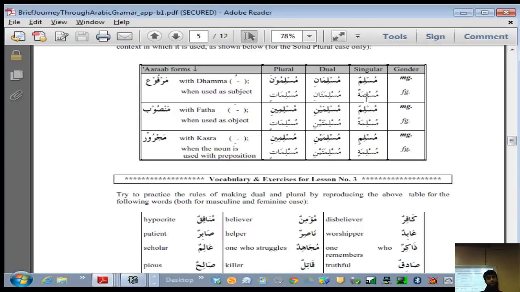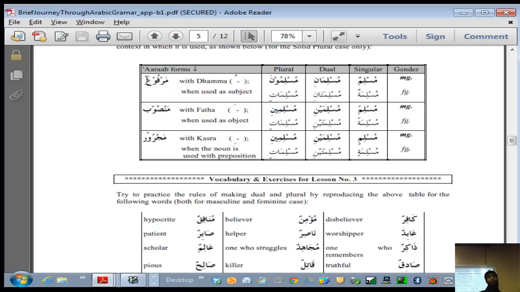So, Muslim, you want to make it plural, you're going to add waw noon. I'm talking about male gender right now. Waw noon. You can also make it plural in a different way, which is by adding yan. So Muslim, and you change it to Muslimin. Muslimin. Okay, and same thing here.